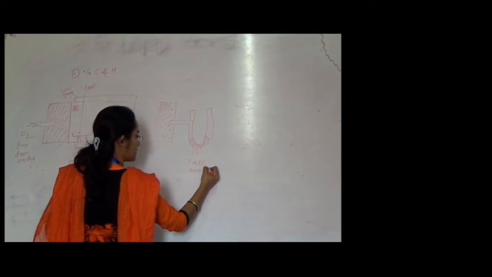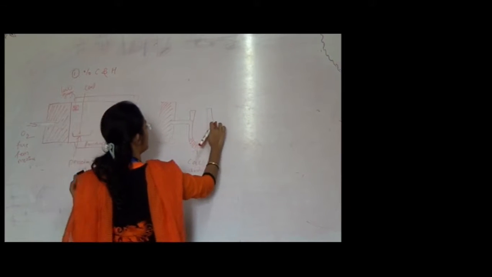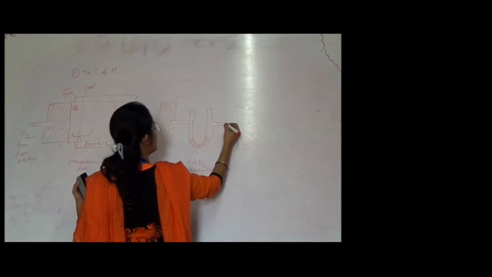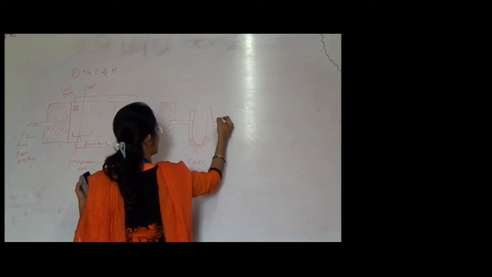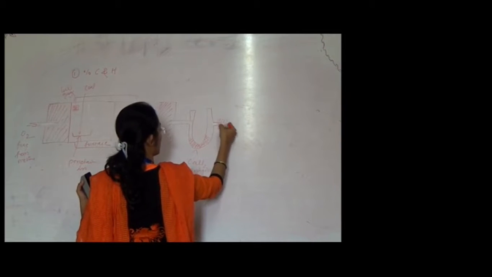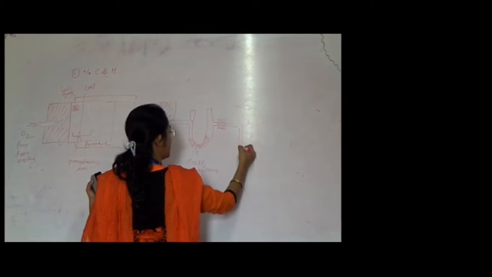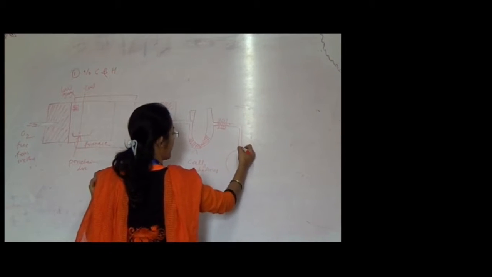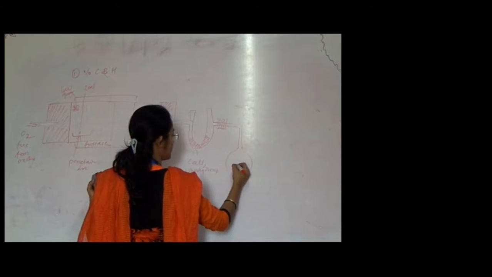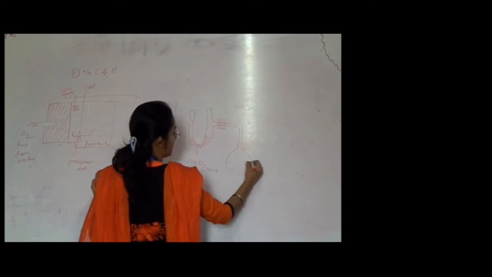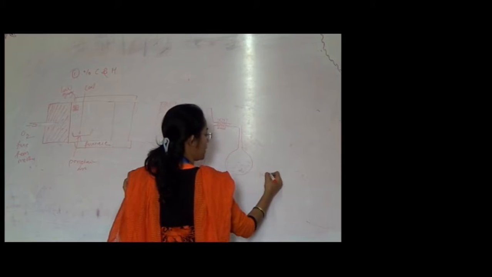Okay. This is attached to a bulb which contains KOH in it. It contains a KOH solution.